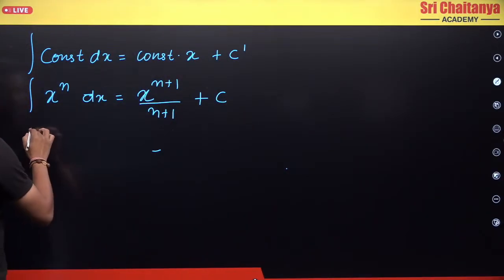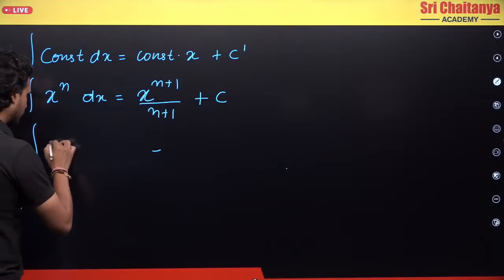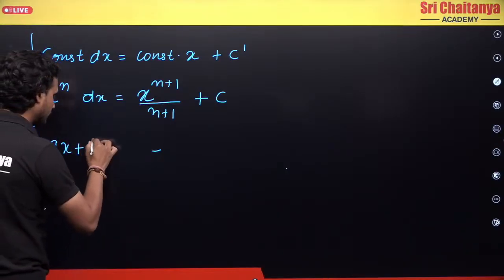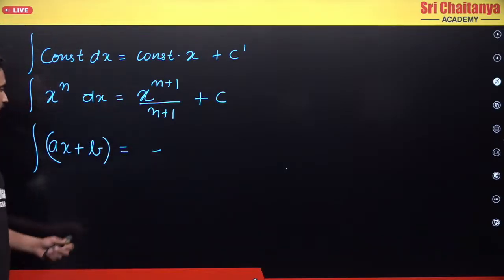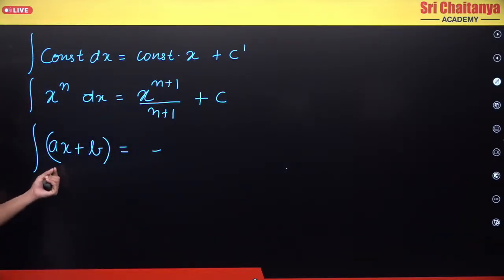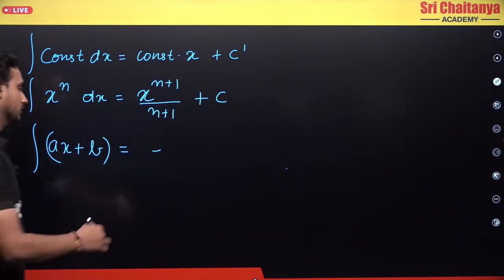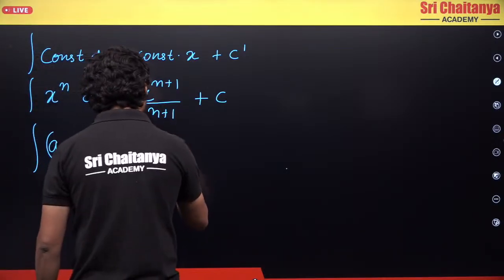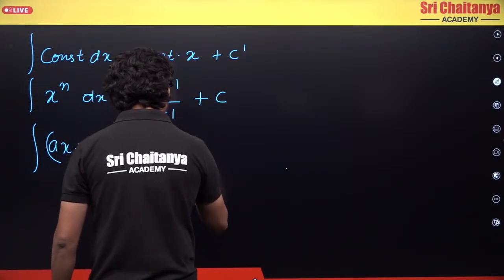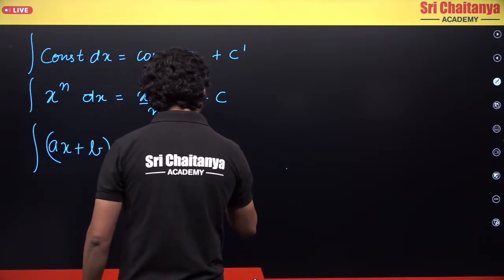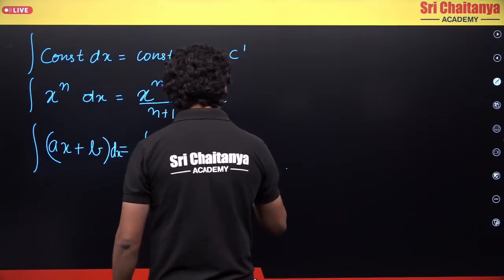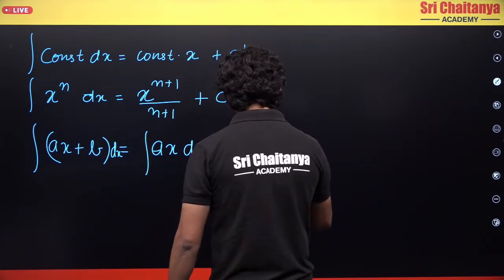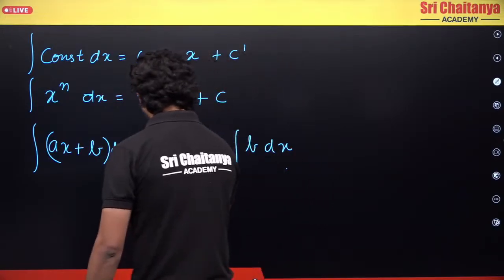Integration of a linear function. ax plus b is a linear function, so I can apply the rules of integration to both terms individually. I will have integration of ax dx plus integration of b dx.